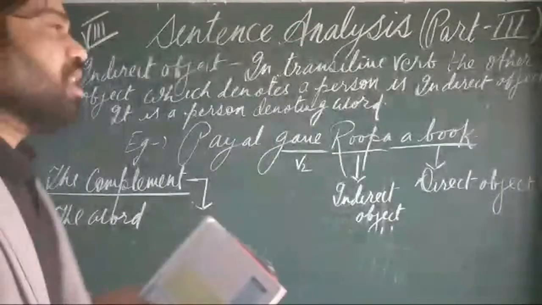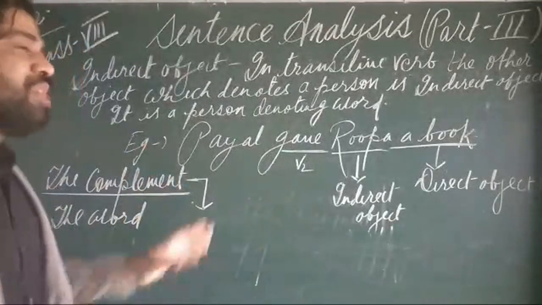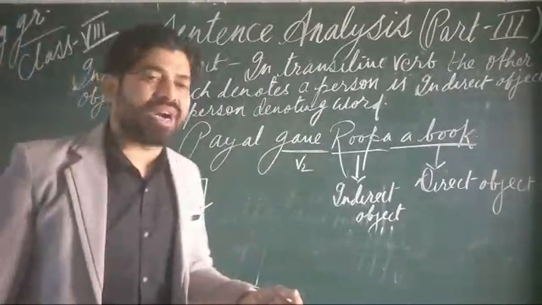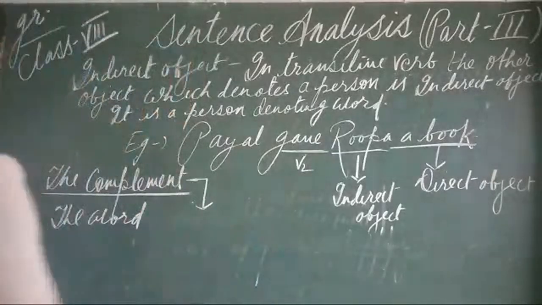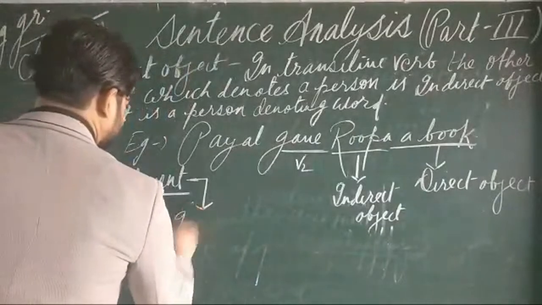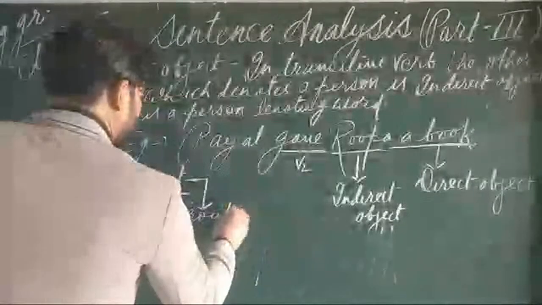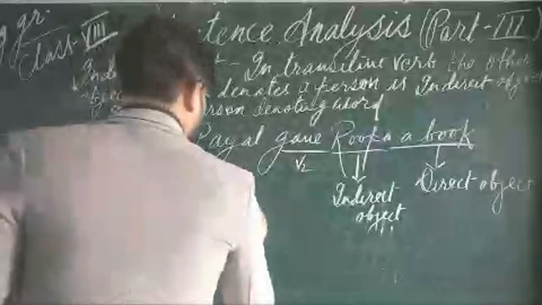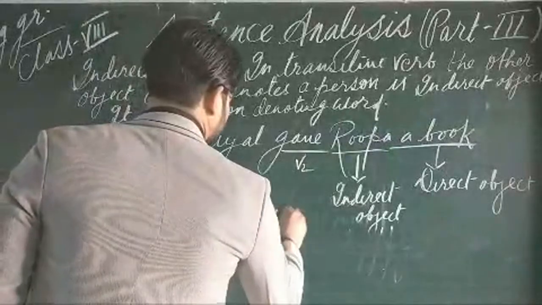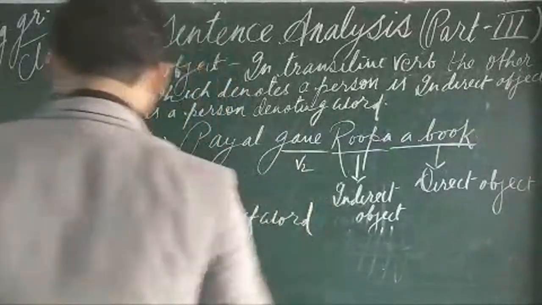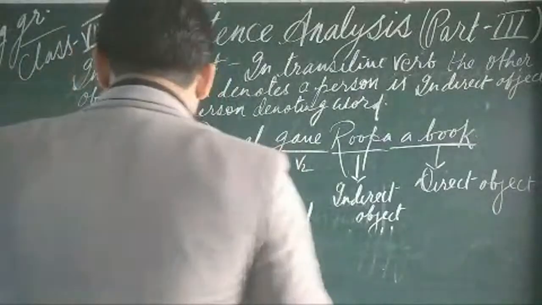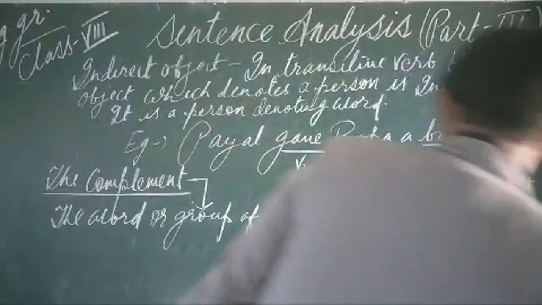It is not always necessary that there will be a group of words; there may be a single word as well.